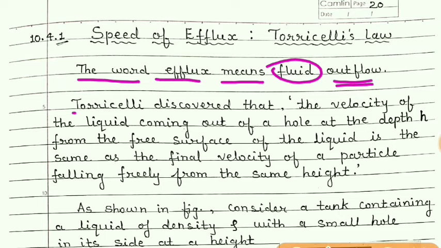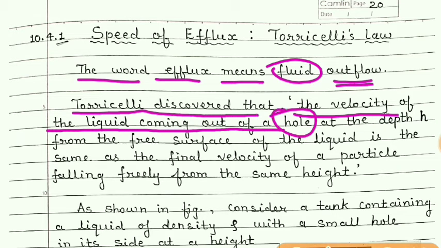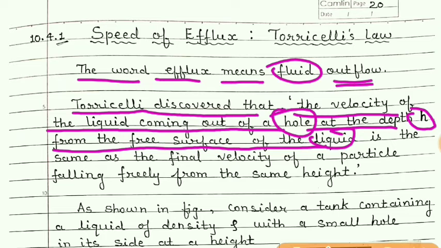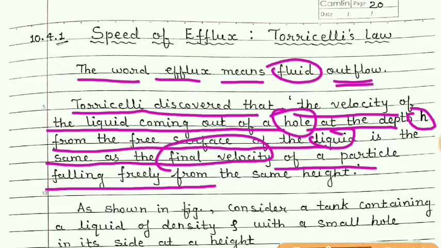Students, Torricelli discovered that the velocity of the liquid coming out of a hole at a depth h from the free surface of the liquid is the same as the final velocity of a particle falling freely from the same height.